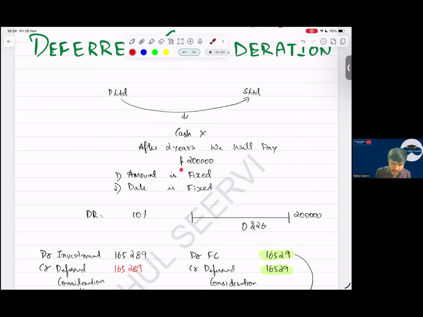Future performance. So see R limited and J limited. Investment we record at what? Fair value. And the value will be given to you in the exam. Debit investment, credit contingent consideration. Very rare. I have seen deferred and share exchange only. Contingent consideration, very rare. So where do we record this? Under non-current liability. Once we record it, we record in the balance sheet also. Which company? Parent company. Whenever the fair value of this is changing, it will affect the parent company.